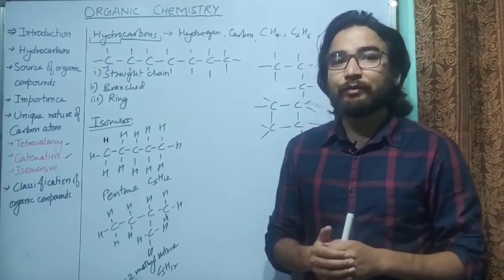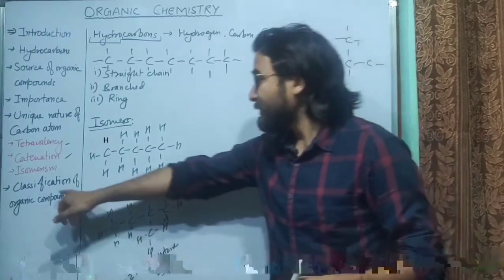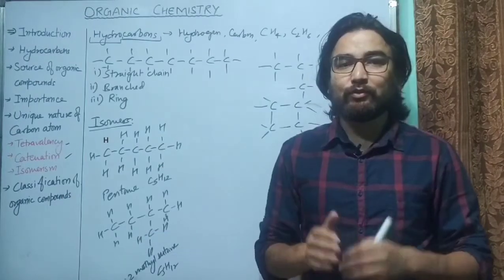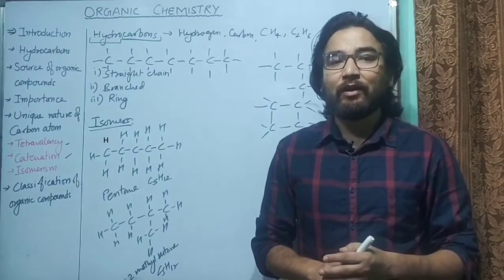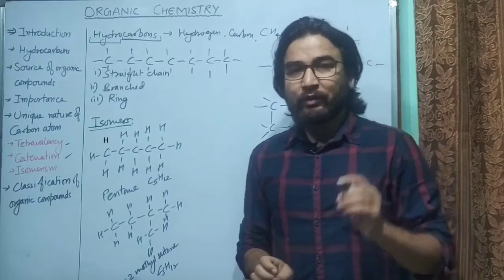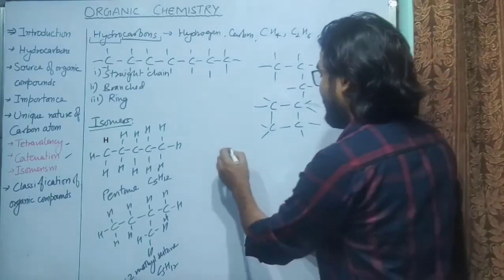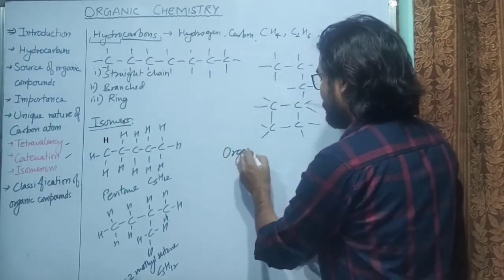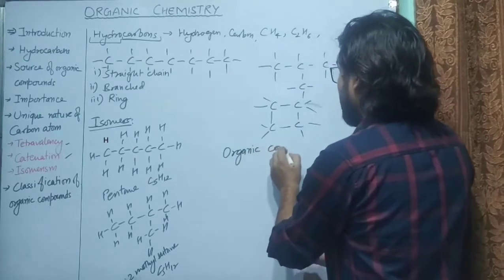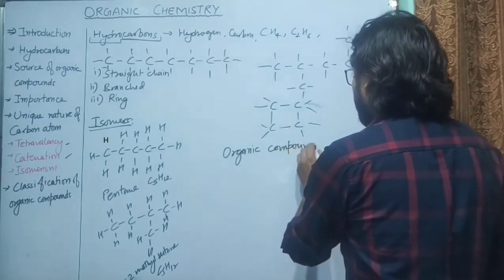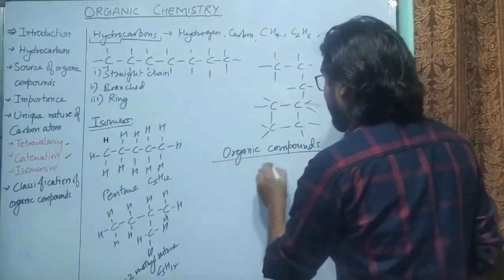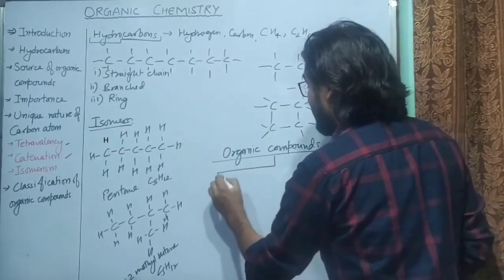The last topic of today is organic compounds. So how can we classify organic compounds? Organic compounds can be classified into 2 categories.